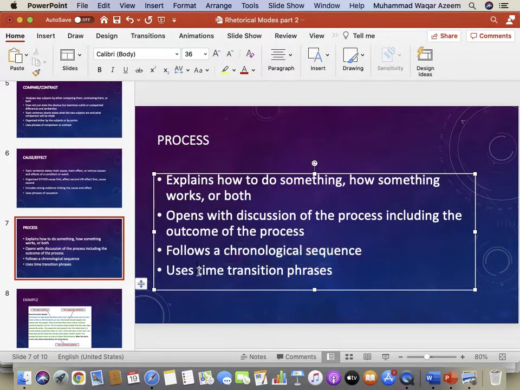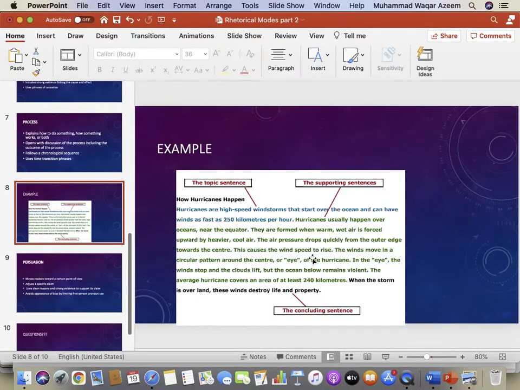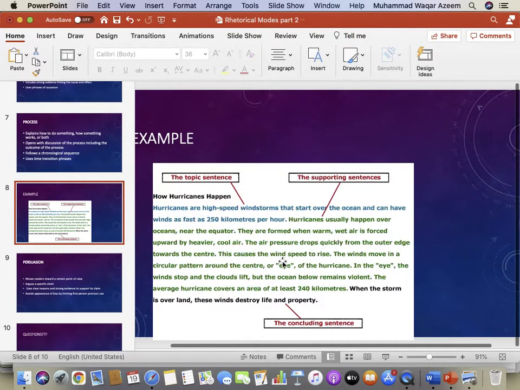Therefore, you should use time transition phrases as well. Okay, so phrases like first of all is a time phrase, after that is a time phrase, later is a time phrase, at the end is a time phrase. Use them as many as you can. Here is an example of process writing.